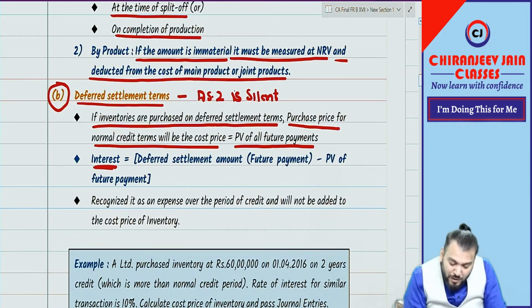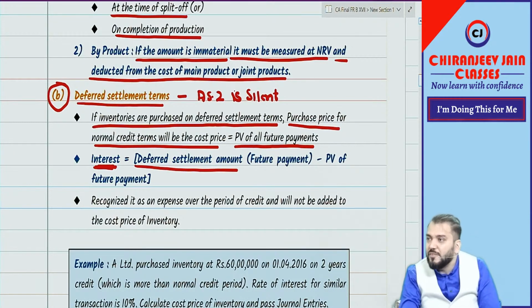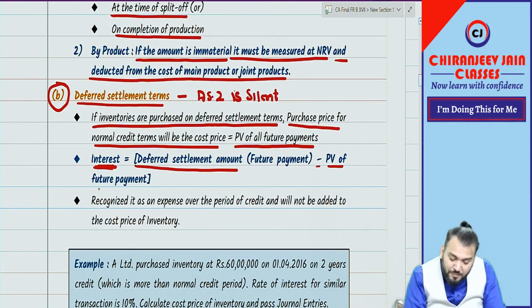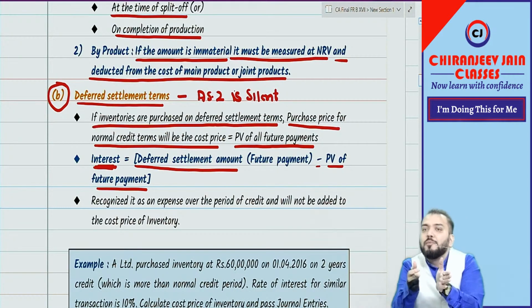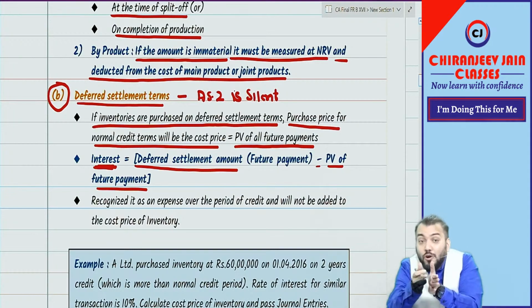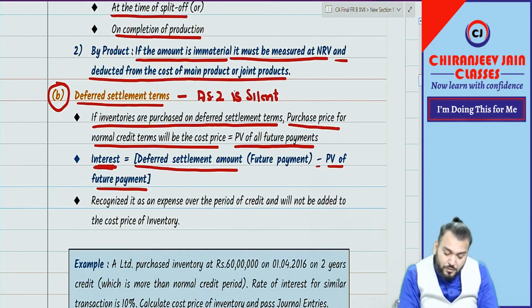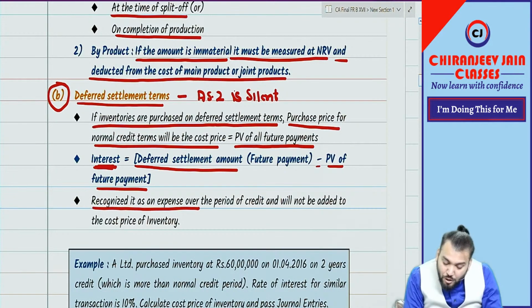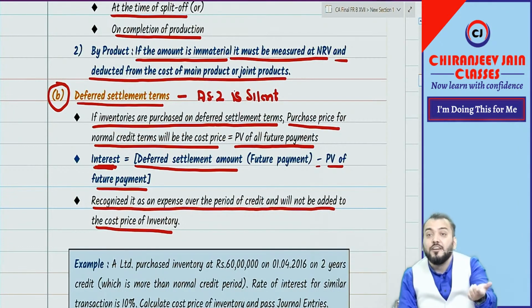In this case we also need to calculate interest. Interest will be the deferred settlement amount, meaning the future value, minus the present value of future payment. That will be the amount of interest. This interest will be recognized as an expense over the period of credit, which means over 2 years, and it will never be added to the cost price of inventory.